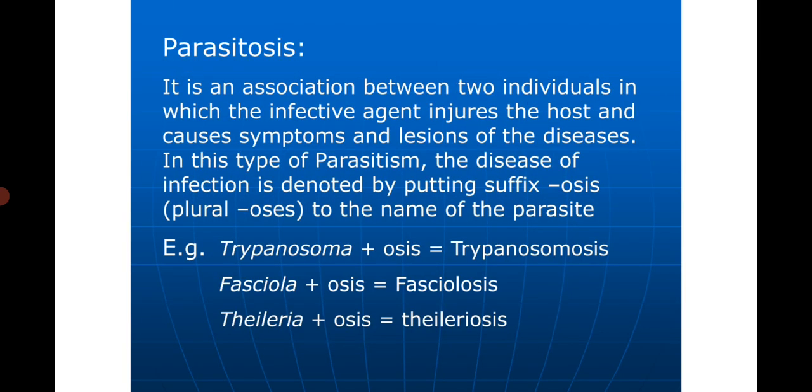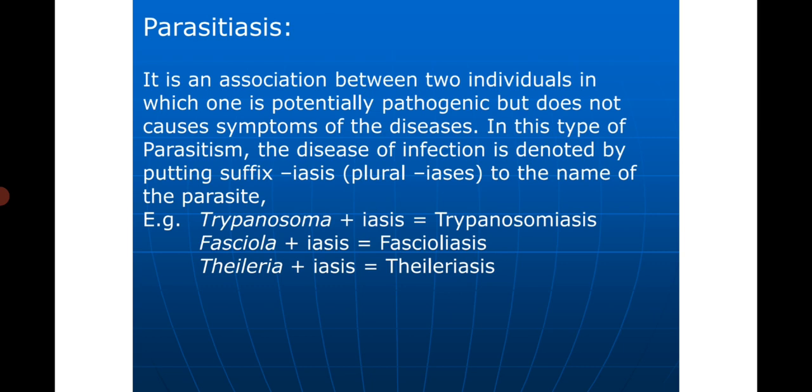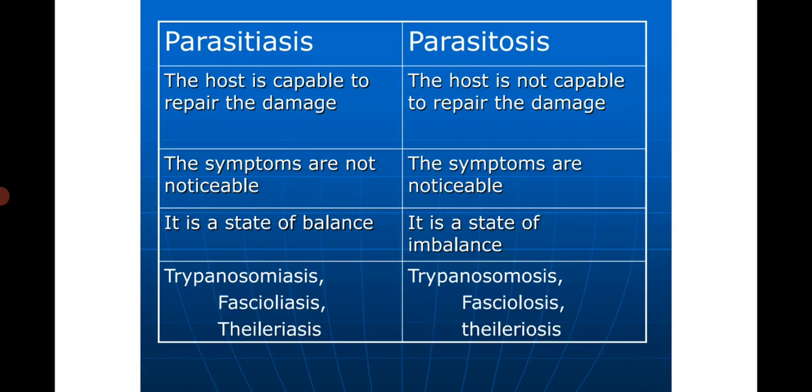Now, coming to parasitism, there are two aspects of parasitism: parasitosis and parasitiasis. Parasitosis is an association between two individuals in which the infective agent injures the host and causes symptoms and lesions of the disease. While parasitiasis is the association between two individuals in which one is potentially pathogenic but does not cause symptoms of the disease. In this type of parasitism, though the parasite is capable of causing harm, the host is capable of repair to overcome the effects of the parasite.